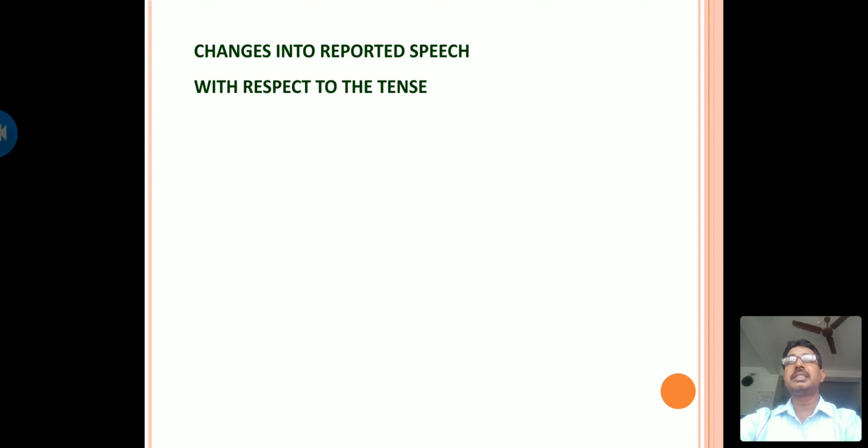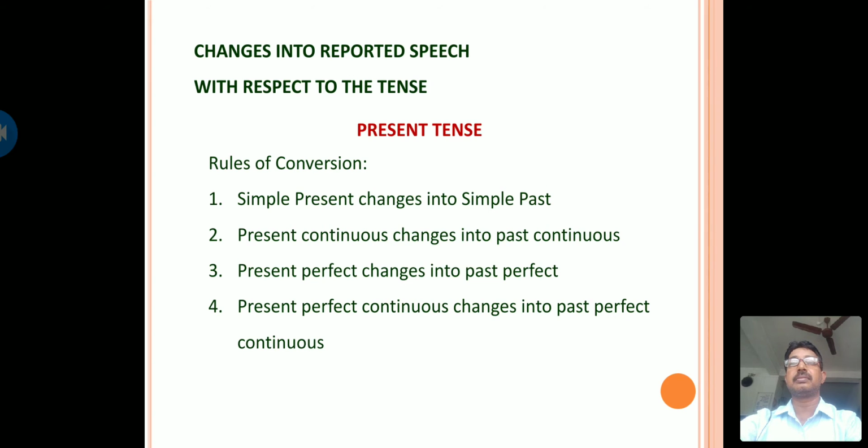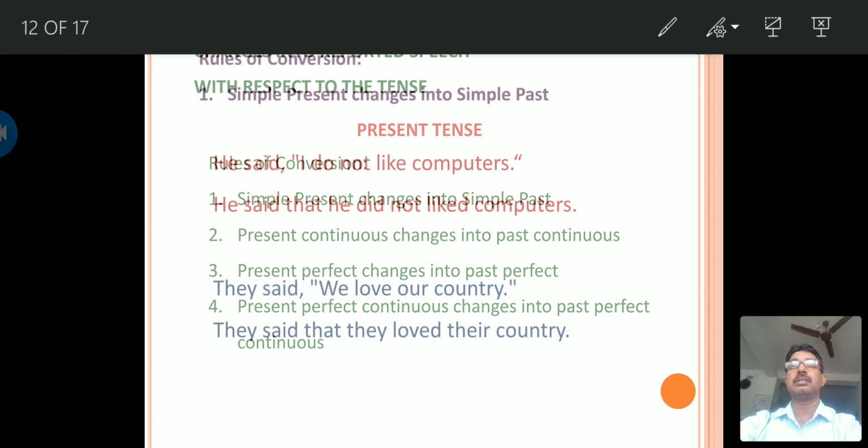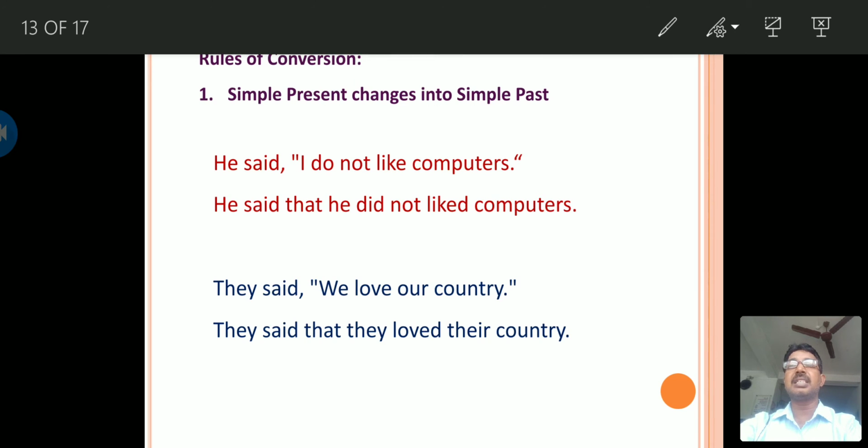Now let us see the changes into reported speech with respect to the tense. Now let us see the present tense first. While changing a sentence from direct to indirect speech, the simple present is changed to simple past, and present continuous is changed to past continuous. Present perfect is changed to past perfect, and present perfect continuous is changed to past perfect continuous. So now let us see the first one.